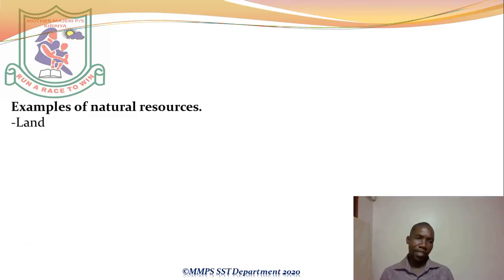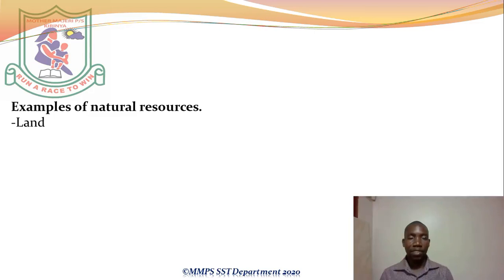What are these types? Before we go to types, let's look at examples of natural resources. Things that exist on their own and are useful to man. Land is an example, not a type, sorry for that. It's an example, not a type.